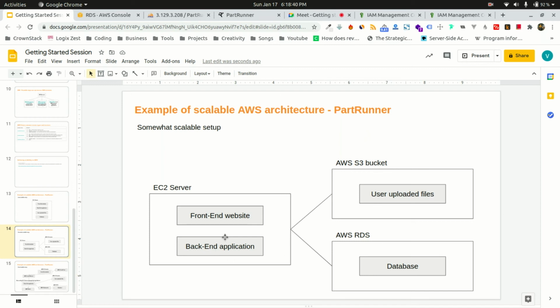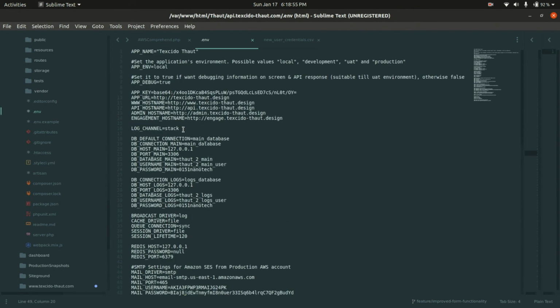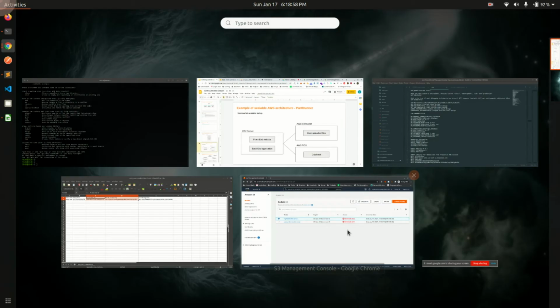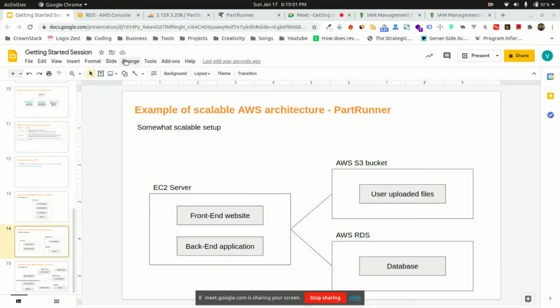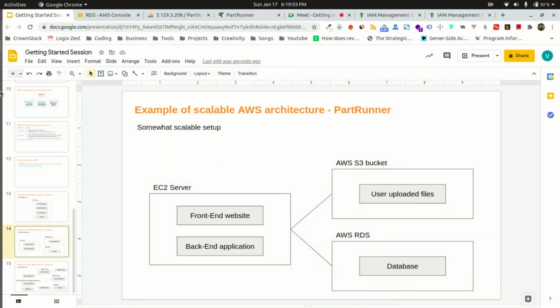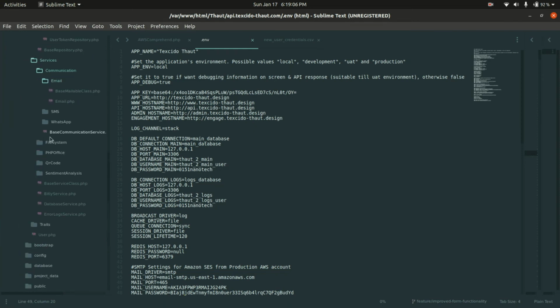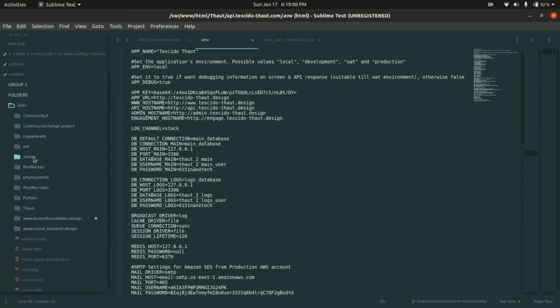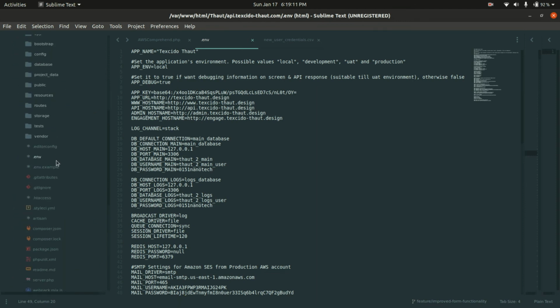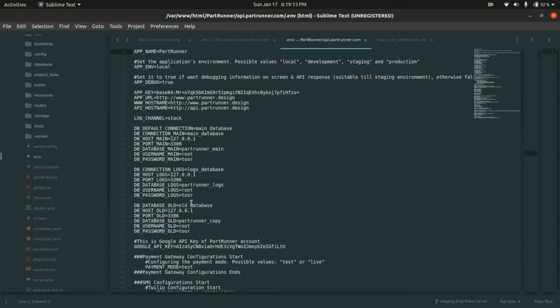Yes, we need to configure our backend, because I think front end never connects with the database, but backend does that. So we need to code our application also in that way, right? Okay, only Amazon cannot do everything. We also need to plan it out. Like our code was written in such a way, like if you see on the part runner side, this is our project. So what we did for part runner, these are the two database configurations.